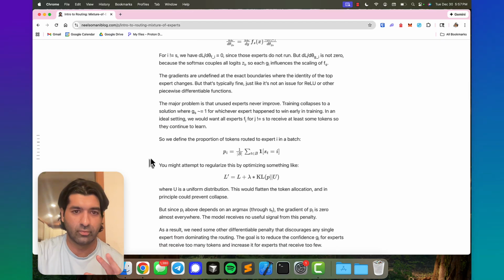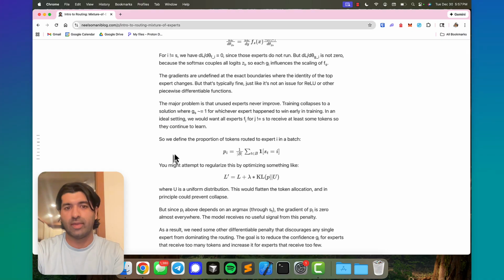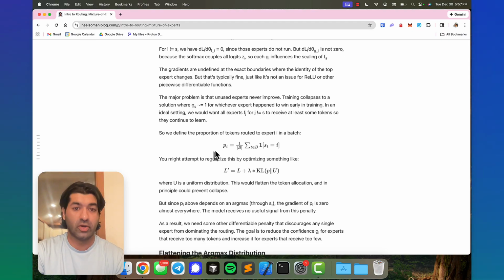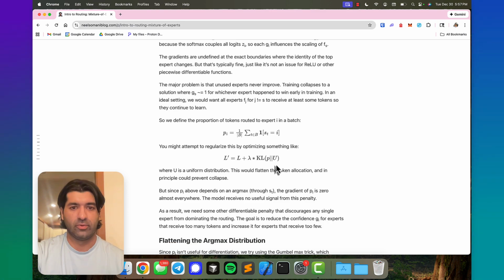So I'm just writing out one possible regularization that you might write if you were trying to define this naively. So you define the proportion of tokens that are actually routed to expert i. This is just some indicator variable that indicates whether at that time step we selected expert i. And then we compute the average number of tokens that was routed to expert i. And then you would regularize this. Maybe some KL divergence where you try to keep P close to a uniform distribution or some other form of regularization. The problem is that this doesn't work.